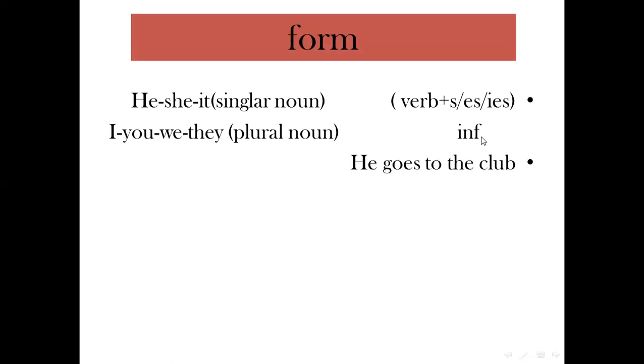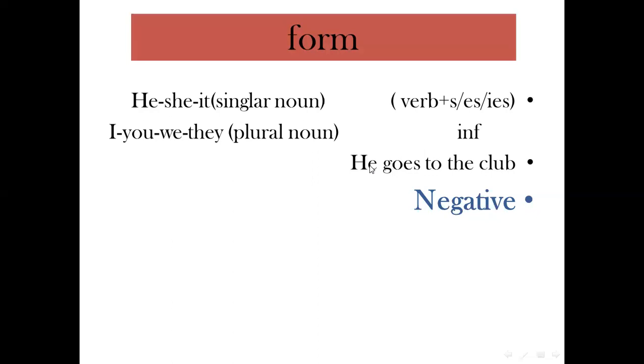Infinitive form means the verb without s or es or ies or anything at the end of the verb. For example, I go to the club. Why I go to the club without es? Because it's I. But here we used es because we have he.